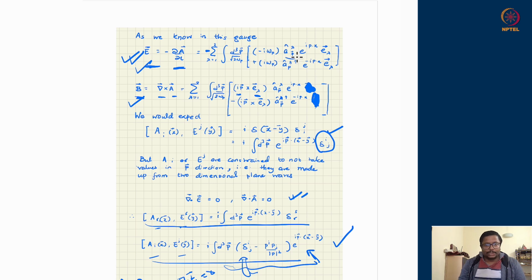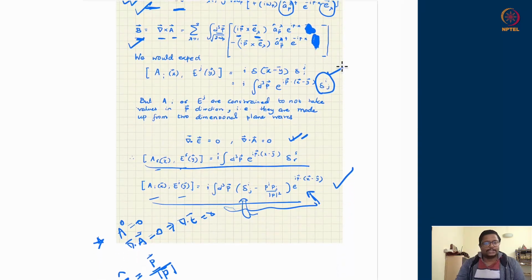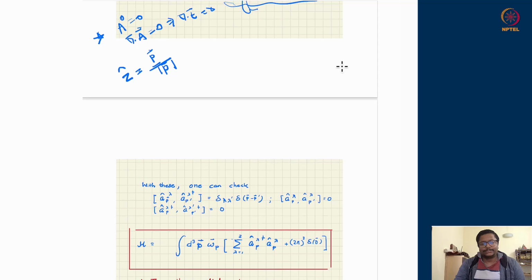There will be some A lambdas, E lambdas, which will be appearing in both of them. And E lambdas has a completeness relation like that. Use everything at your hand. This is a 20-minute exercise, but this is straightforward.